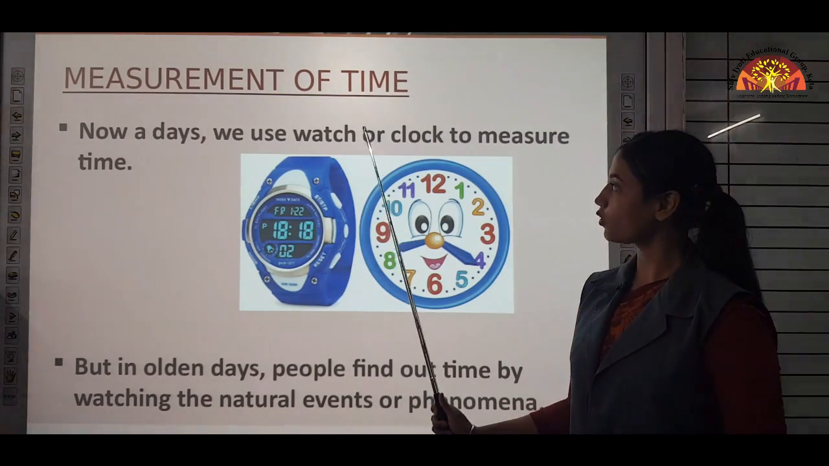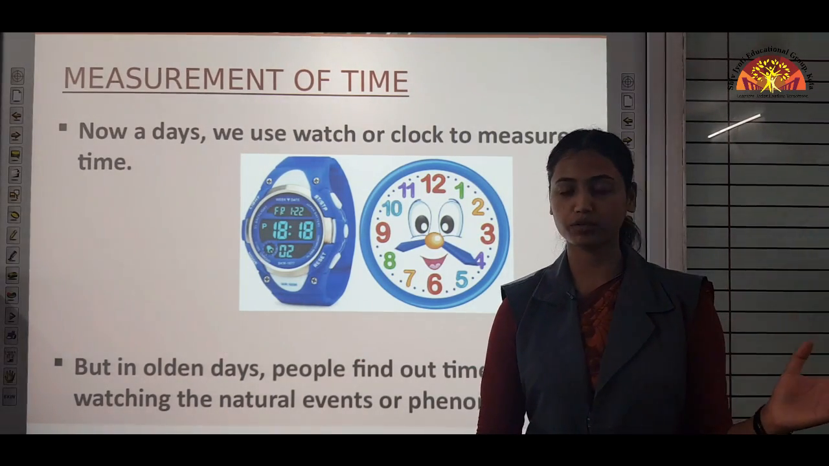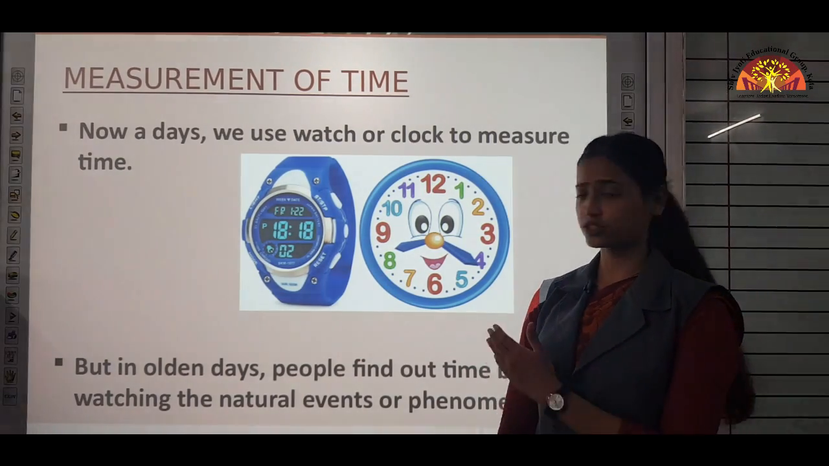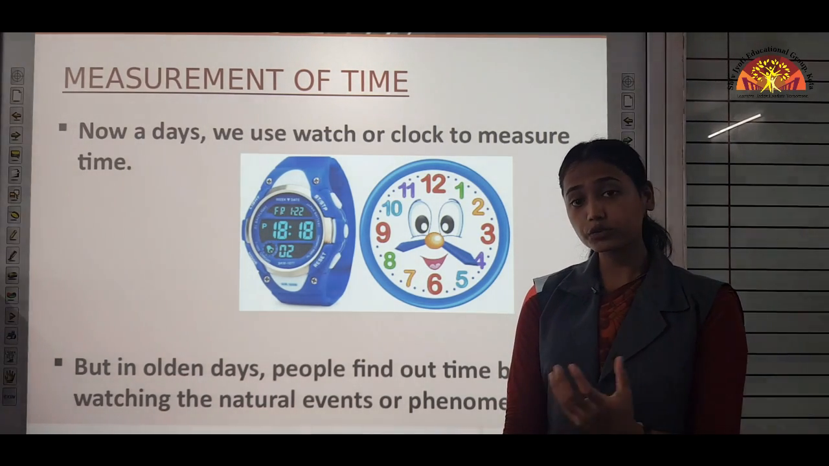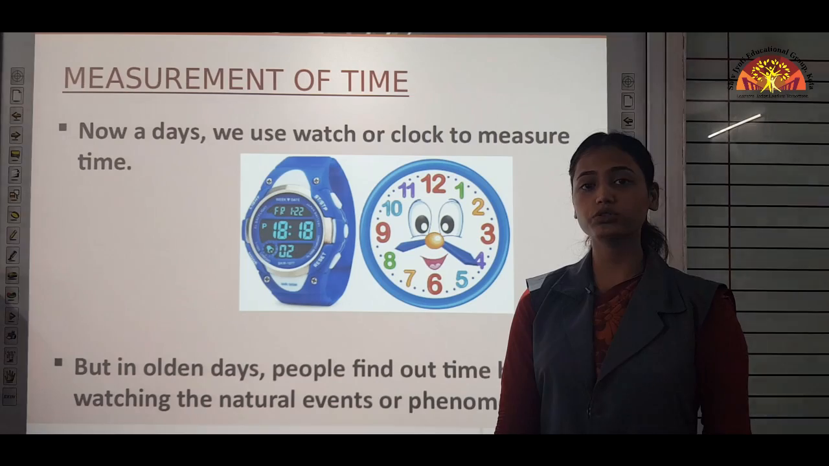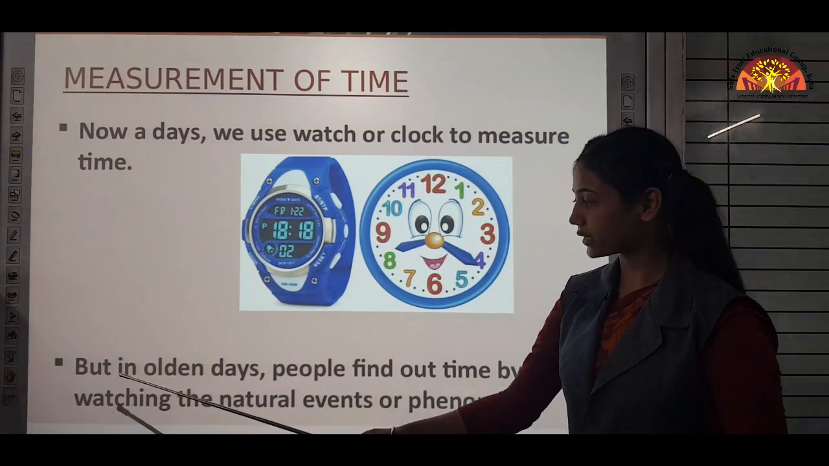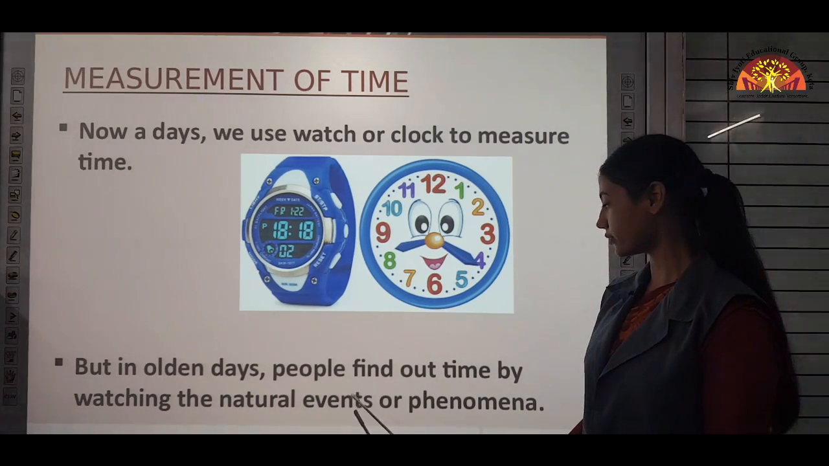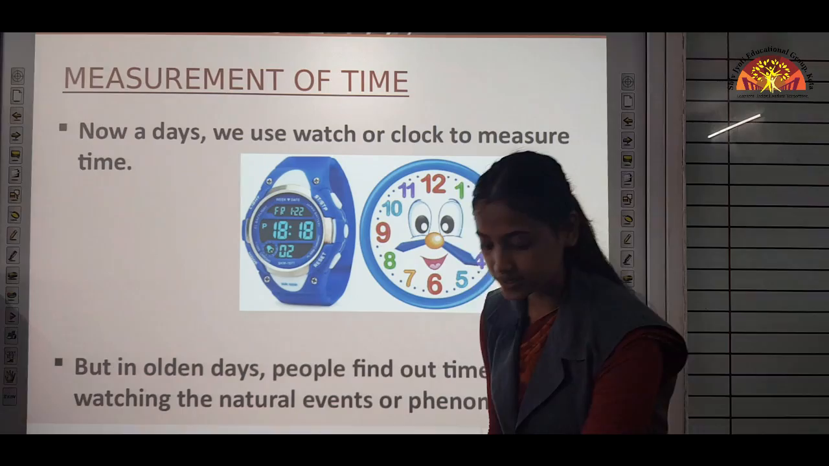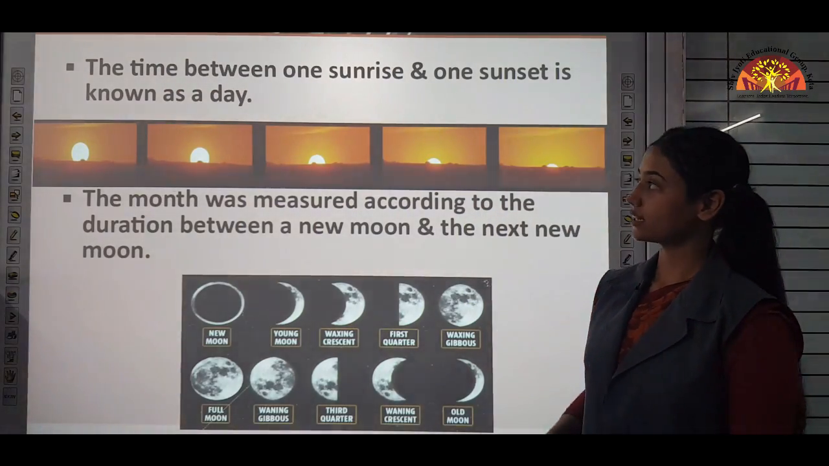Nowadays we use watches or clocks to measure time, but in earlier times people did not have watches and clocks, so how did they measure time? They used natural phenomena to measure time. In olden days people found out time by watching natural events or phenomena. So let's talk about what natural events they used to consider.